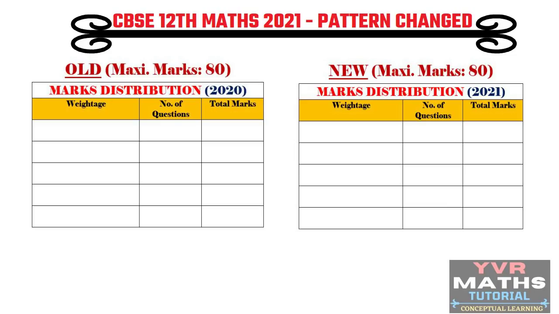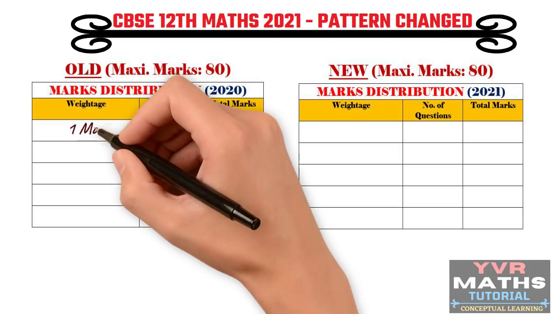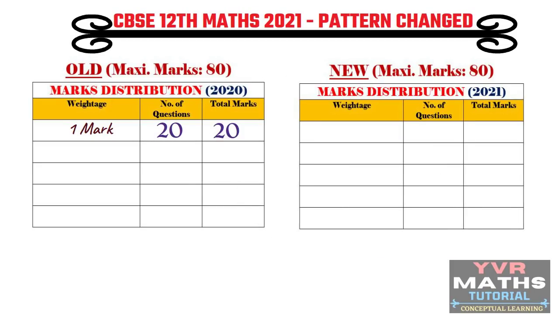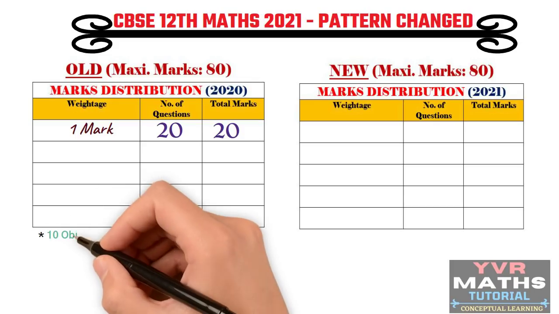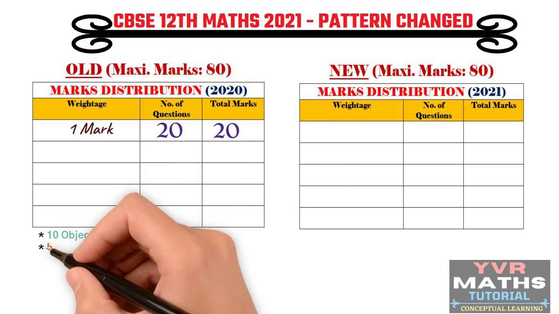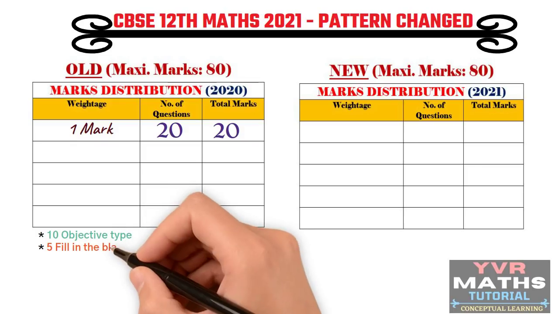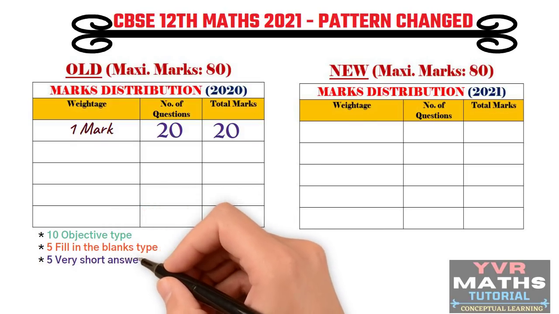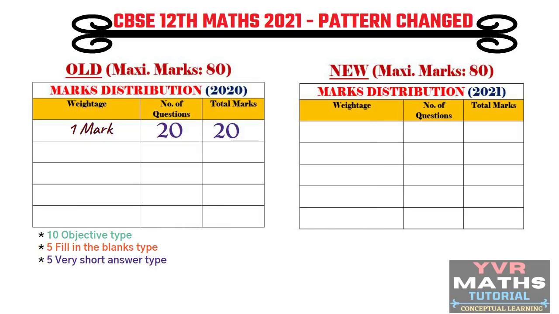If you observe here, in 2020 there were 20 questions of 1 mark each, so 20 into 1, 20 marks. Among these 20 questions, 10 are objective type, 5 are fill in the blanks type and 5 are very short answer type.